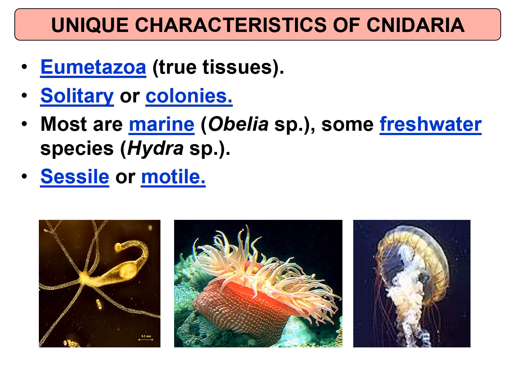They are solitary or in form of colonies. Solitary ni maksudnya tak bergerak. Most are marine, some also freshwater. The example of marine Cnidaria is Obelia species, while the freshwater is the Hydra species.